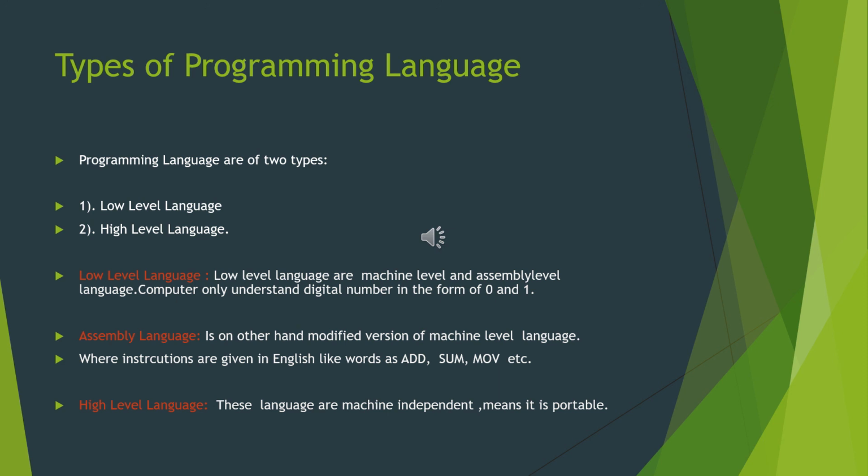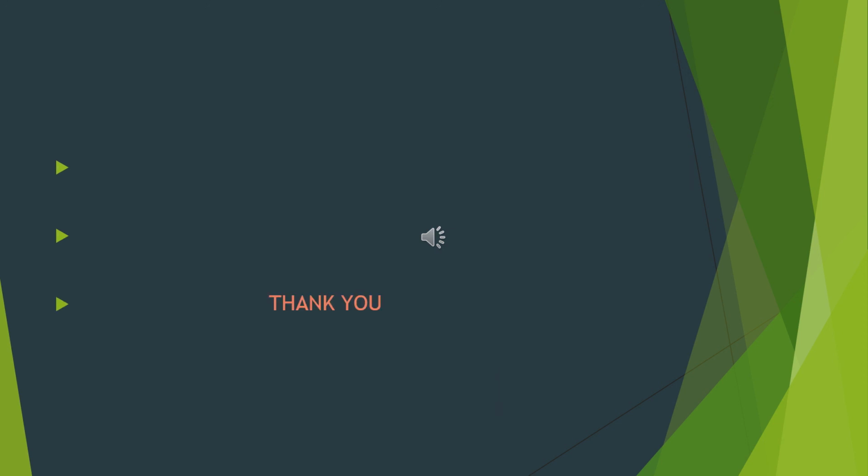Next is the assembly language. Assembly language is a modified version of machine level language. It consists of mnemonics, English phrases like add, sum, move, read, load. A combination of English phrases and mnemonics we can call an assembly language. Next, high level language. Simply, user understandable language is called a high level language. Computer or machine understandable language is called a low level language.